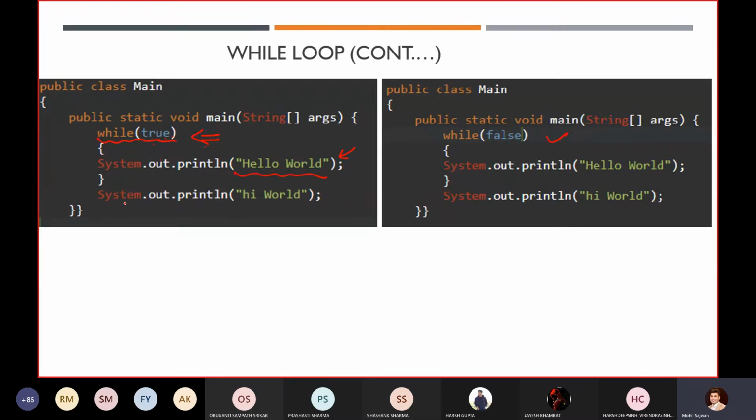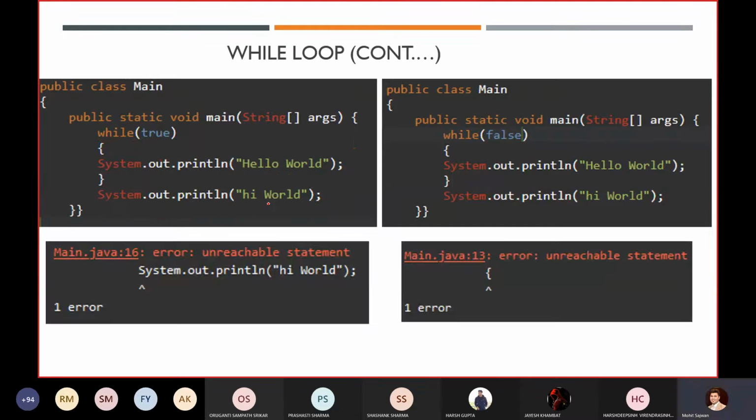Okay, so you know that it will never be able to execute this statement. That is why you will get an error. The error which you will get over there is unreachable statement. It means you cannot execute this statement. Why? Because here you have an infinite loop.